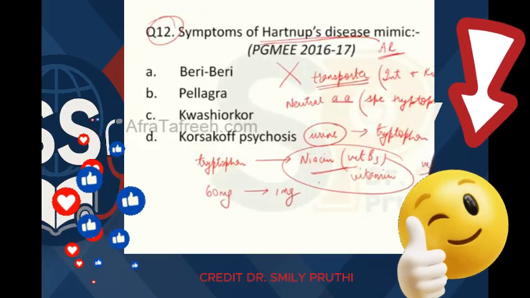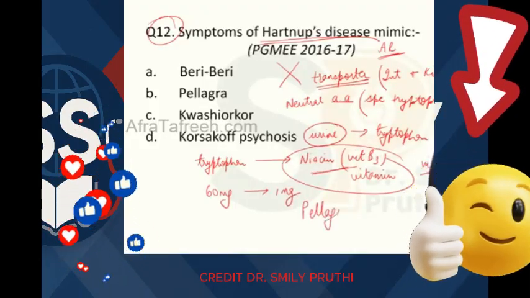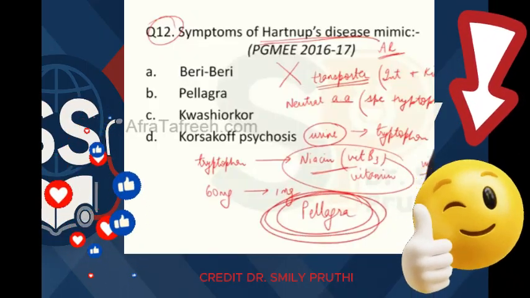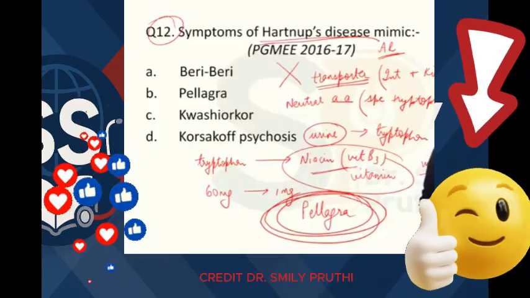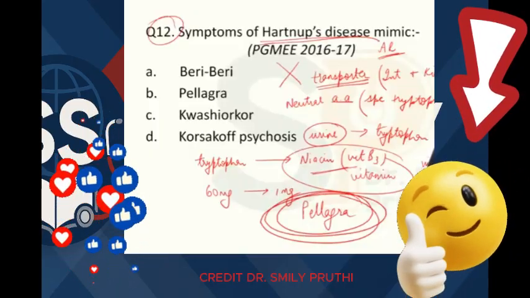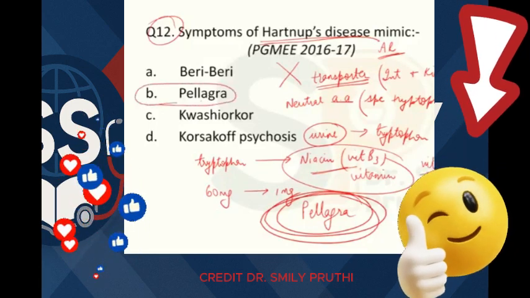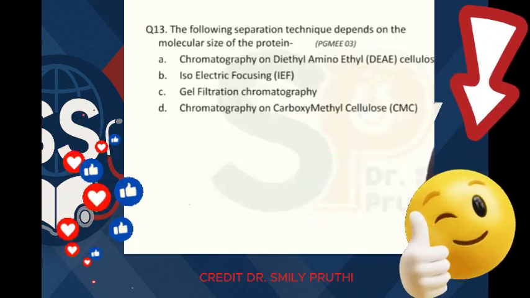Now, niacin deficiency is known as pellagra. So, can I say that in the patients of Hartnup's disease, pellagra-like symptoms will occur? And this is your question. See the question. Symptoms of Hartnup's disease mimic. So, answer is pellagra here, right?